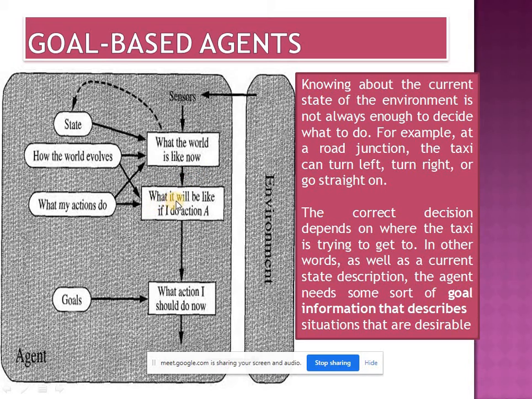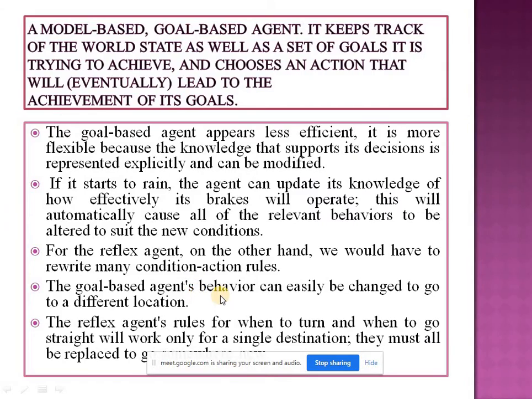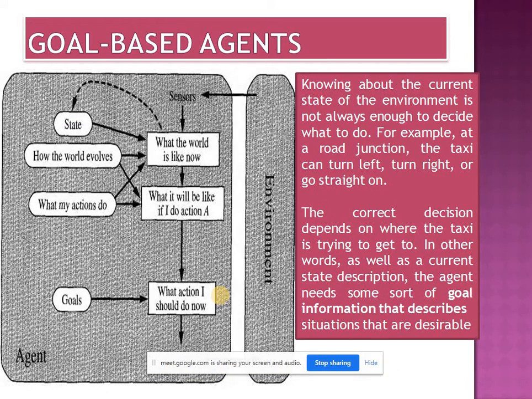Then what will it be like if I do action A? Okay, previously we did action, suppose A, then what will happen at that time? It receives that and also the history. By using that, it determines how my action will result in the environment. It also uses the goal. If my action satisfies the goal, then it will decide on that action. Otherwise, it will not do that action, and it performs the action using the actuators.